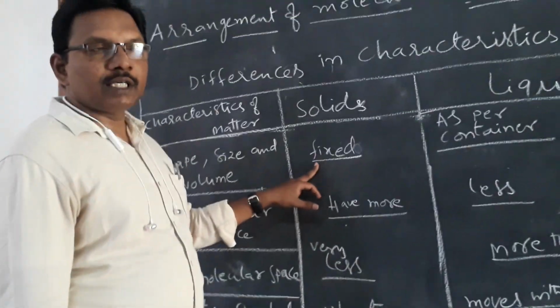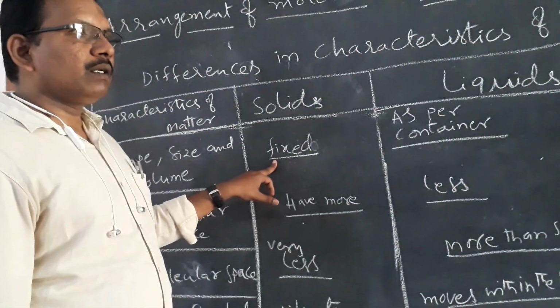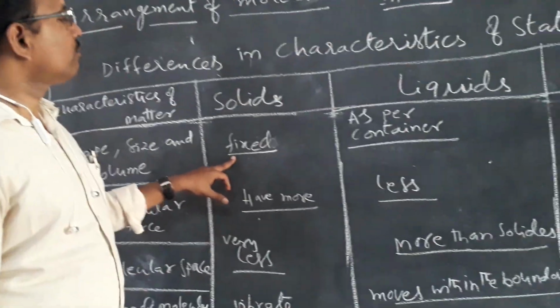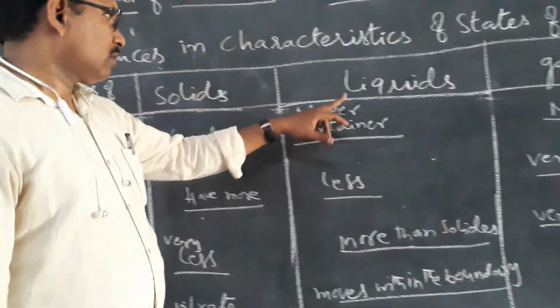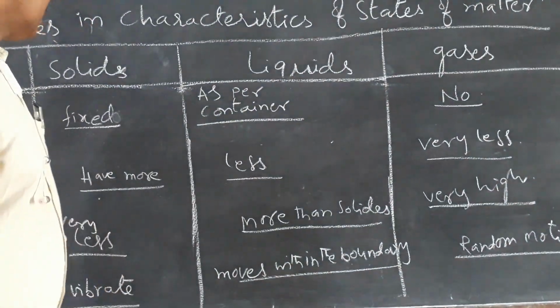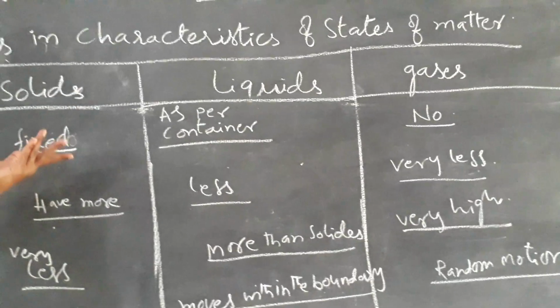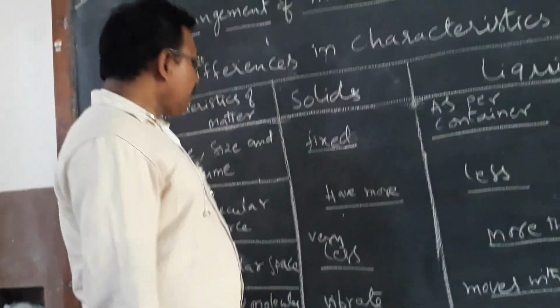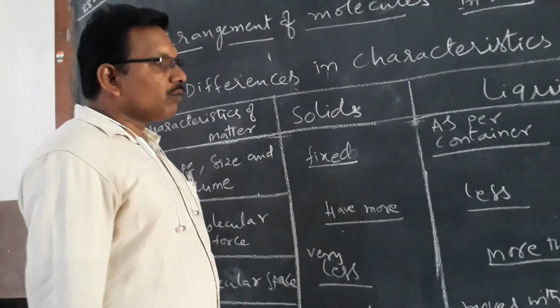So in solids, we have a fixed shape, fixed size and fixed volume.